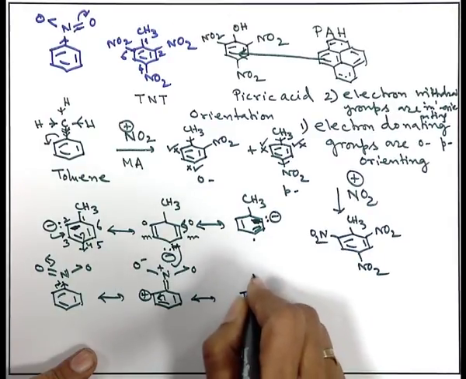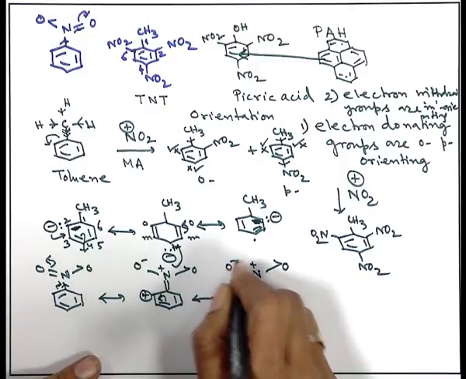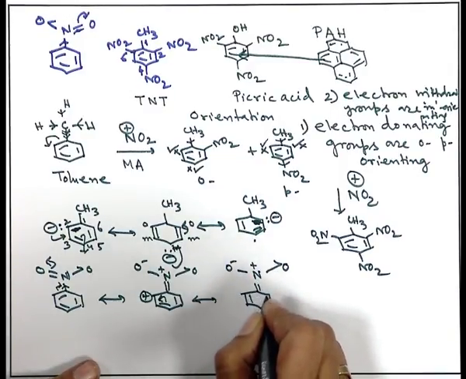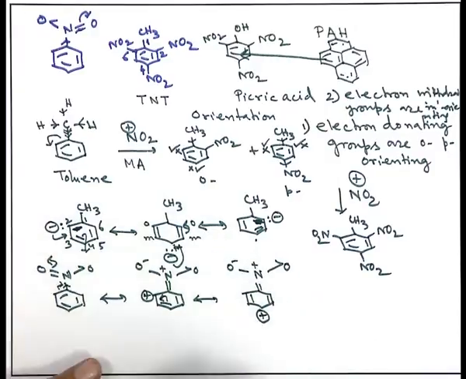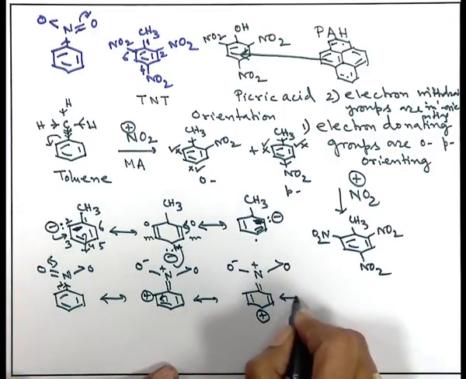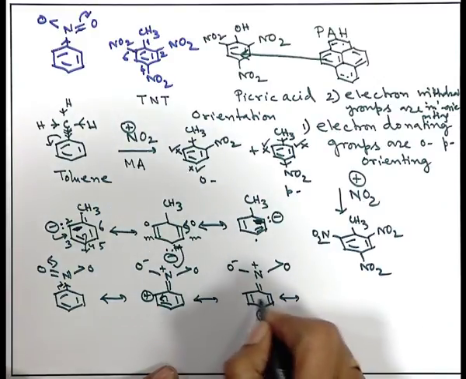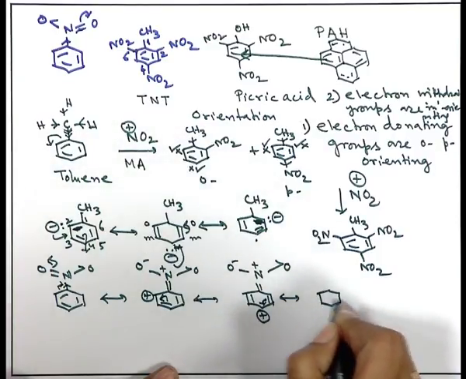If I keep the nitro group intact like this and play with the delocalization, what I see is the positive charge getting delocalized from 2 to 4 position, and in another way this positive charge again could be delocalized to the 6th position also.